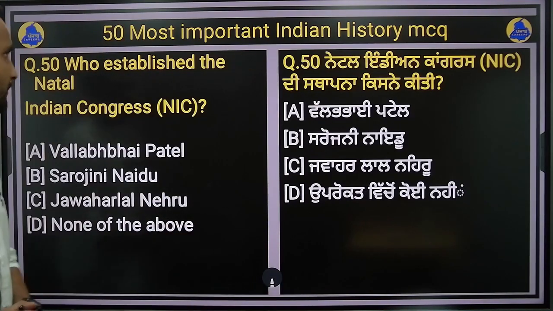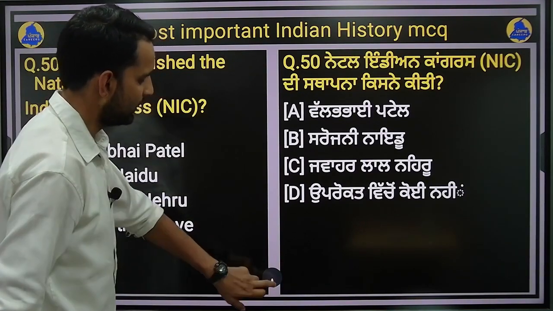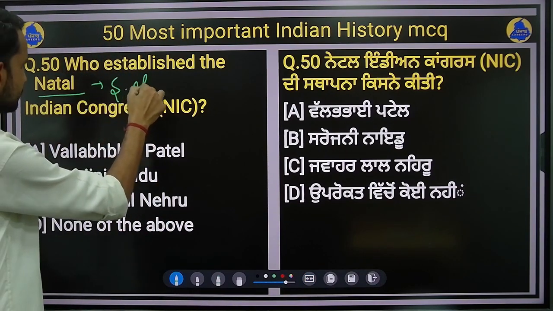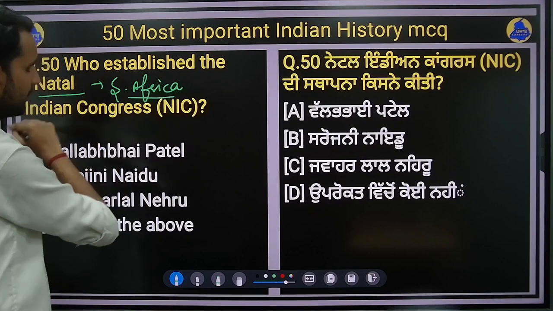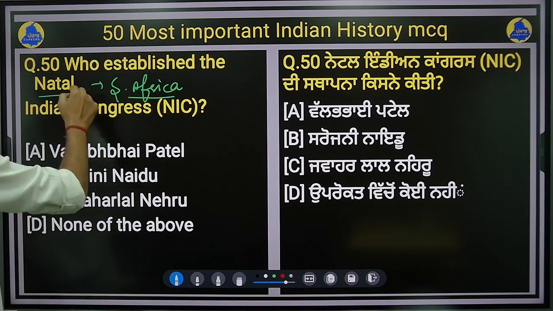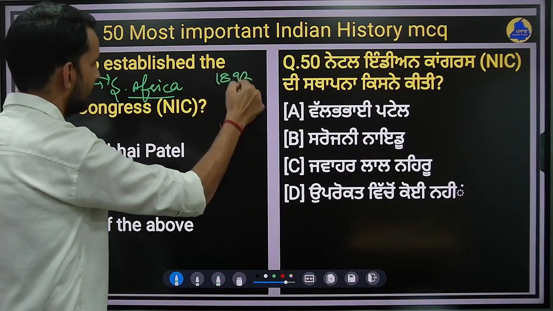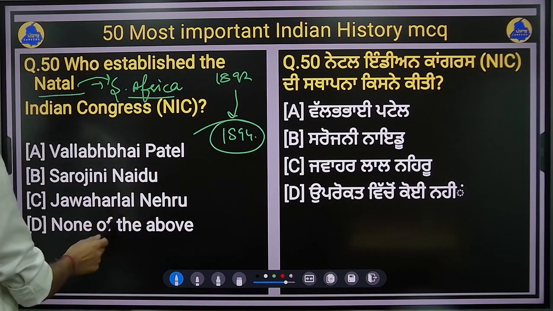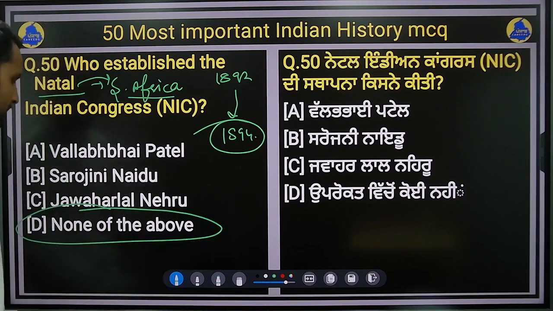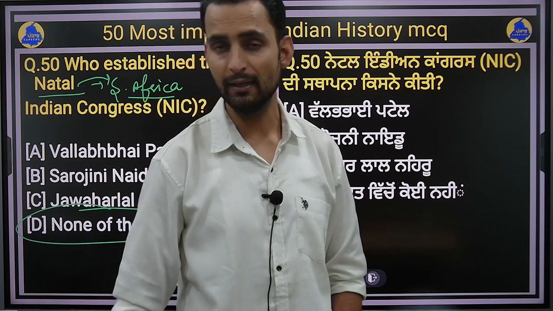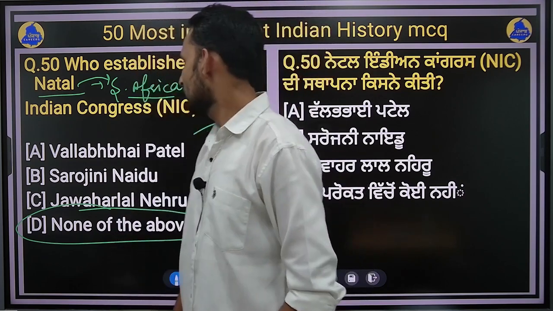Last question for the day, that is, who established the Natal Indian Congress? Natal Indian Congress. Natal is a province which is in South Africa. So as you know that Mahatma Gandhi visited South Africa in 1892, and in 1894 he founded the Natal Indian Congress. None of the options here is Mahatma Gandhi. So none of the above will be the right answer. Mahatma Gandhi in 1894 founded the Natal Indian Congress.